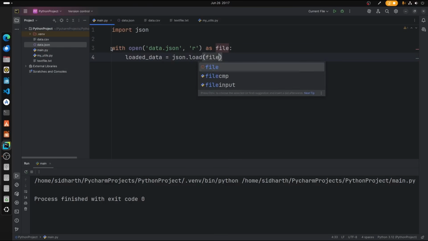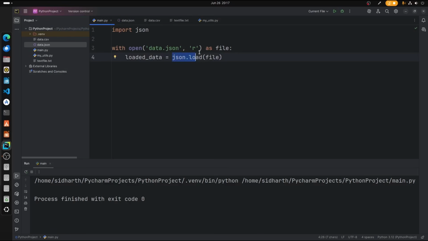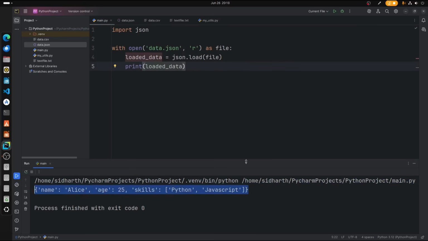So what's happening is we are loading the JSON from the file, reading the content, and storing it in the loaded_data variable. Now we're going to print the loaded data. Let's just run this. There we go. So this is the JSON file. We have written a new JSON file using Python programmatically.